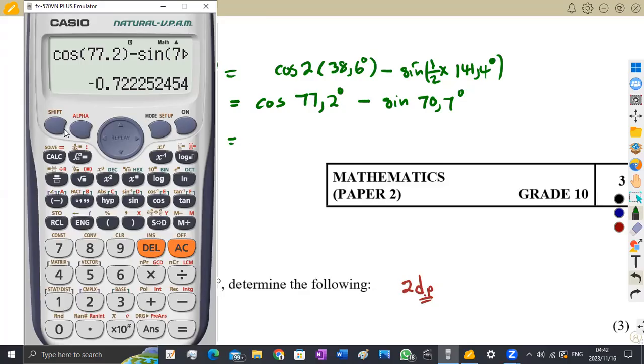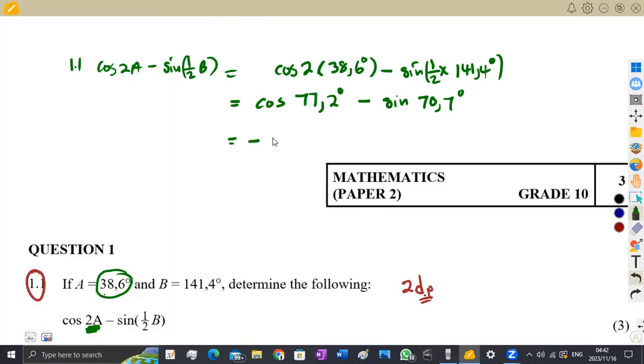So this is going to be shift, you go to the setup. All right. So you're going to fix your values to 2 decimal places. You press this 6 here, and to 2 decimal places, you press this 2. So your answer is going to be given to 2 decimal places, which is negative 0,72. So that's negative 0,72 to 2 decimal places as the instruction of the question paper. So this is what you're supposed to have.